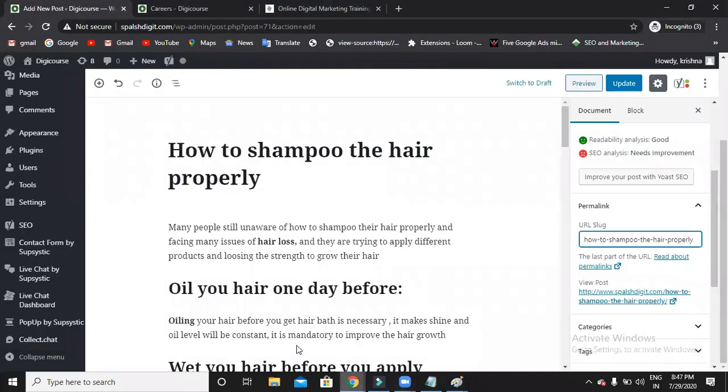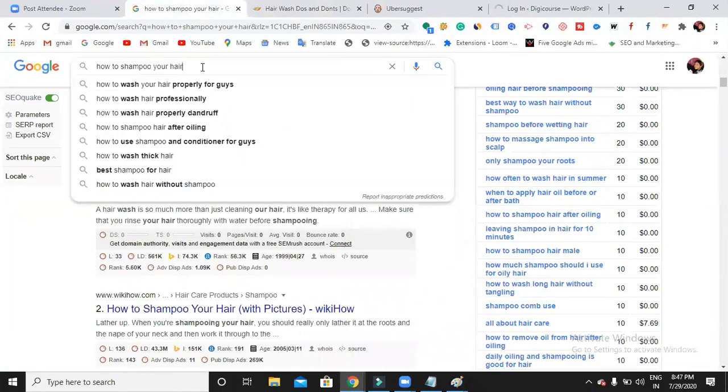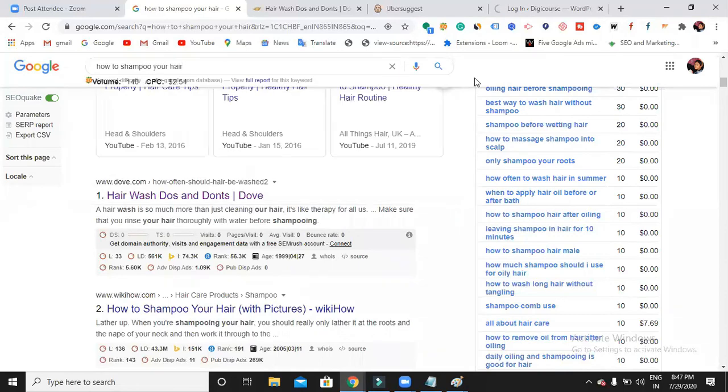How to find out the LSI keywords normally? Search for a keyword in Google. Can you see? It is showing you some suggestions. The phrases which are shown in bold, those are simply called LSI keywords. Wash properly, wash professionally, wash properly dandruff, after oiling, use conditioner, wash thick, best for. These are a few LSI keywords for this blog. You can use them anywhere in your blog. Got it now? And it is the updated SEO.